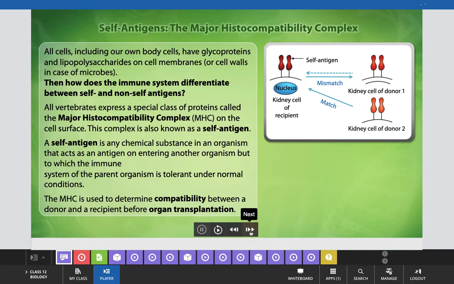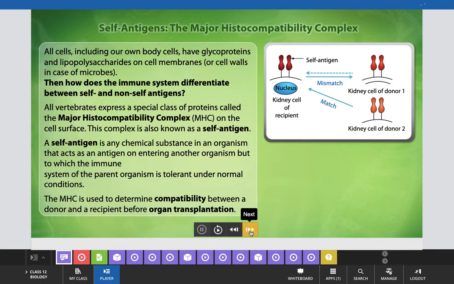Now here you can see the self-antigen, the major histocompatibility complex, how it is going on. As we know that all cells, including our own body cells, have glycoproteins and lipopolysaccharides on cell membrane or cell walls in case of microbes. Then how does the immune system differentiate between self and non-self antigens?